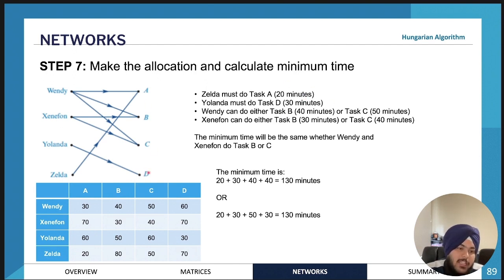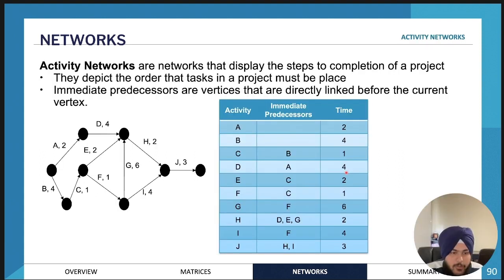Well, not that she can only do task D, but she can do task D in the minimum amount of time. Wendy can either do task B or task C, and then Xenophon can either do task B or task C. So it doesn't really matter who you allocate to what for Wendy and Xenophon. Most of the time, this is not going to be the case. It's going to be really, really specific. So it doesn't really matter because either way, you're going to get the same answer. It's up to you which one you choose. And therefore, if we add that up together, the minimum time is going to be 130 minutes. So that's how you would use a Hungarian algorithm to work out the best allocation.